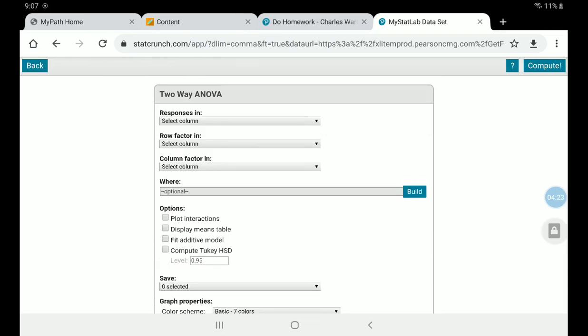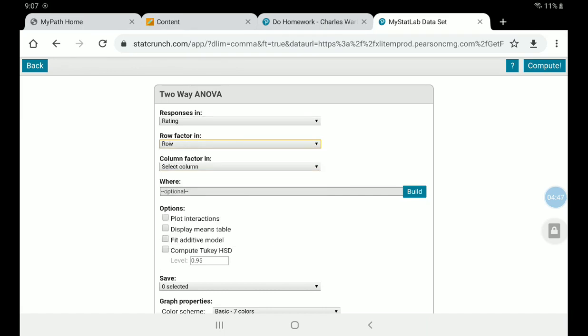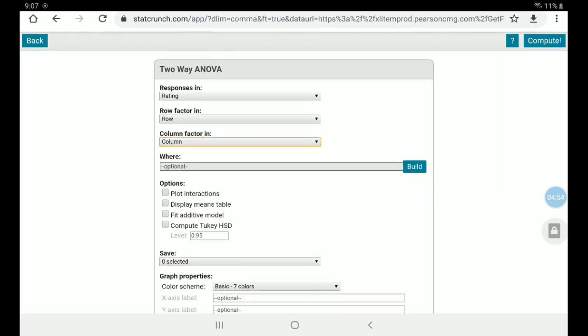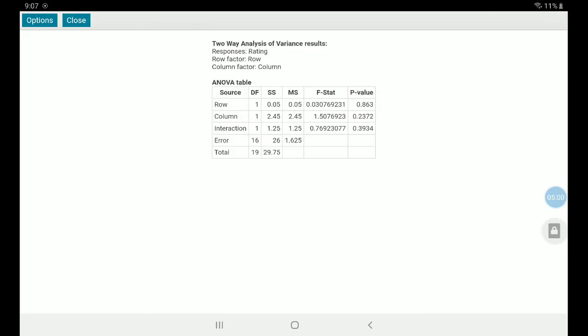What we want is to see if the response is our rating, right? That's what we want to see if we have some sort of response to. Our row, I kind of forget what my row was. I think my row was the length. And then the column was the medium, but they labeled it column. That's nice because I briefly forgot about that. I think that should do it. I think I'll be able to compute that.